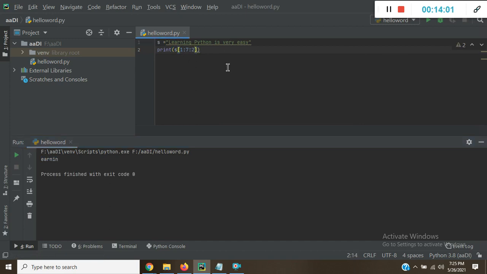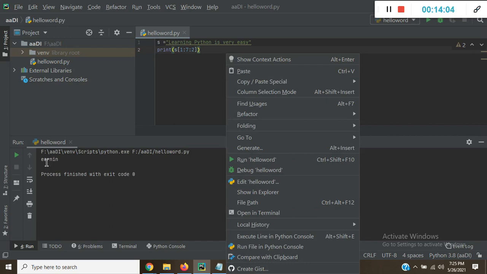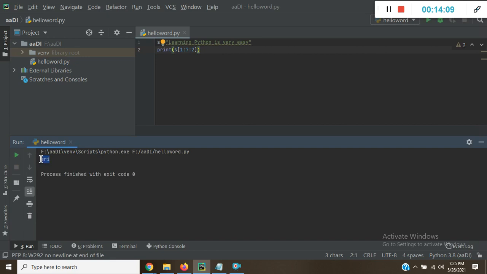Suppose I give 2 here, then it skips values, printing E, R, I only. Suppose I don't give this, I'm just printing like this as it is. It is by default treated as 1 if we are not giving any parameter for step.